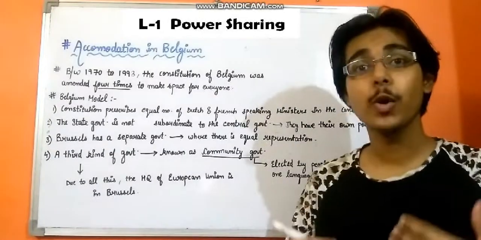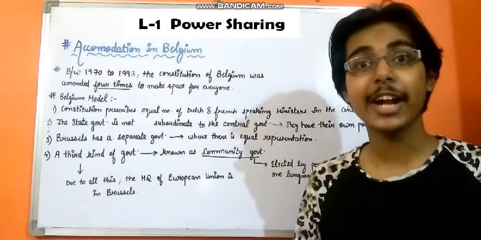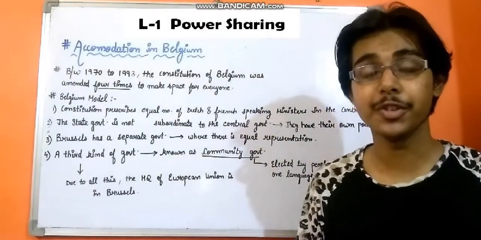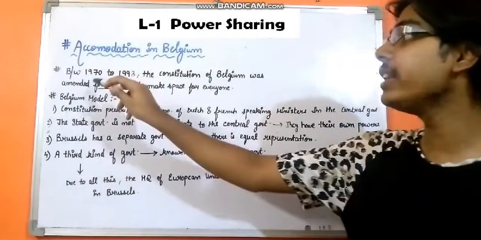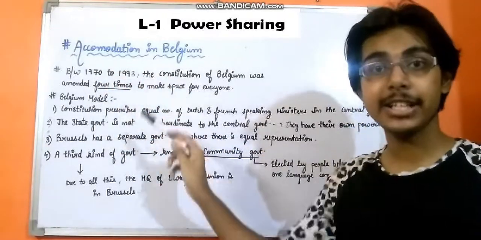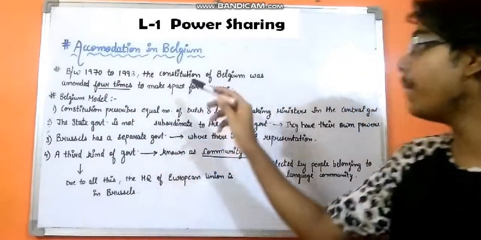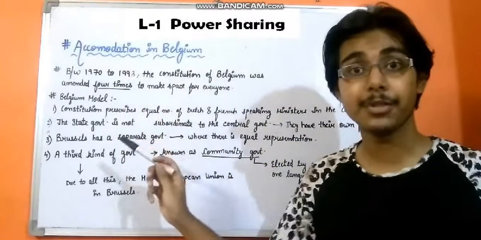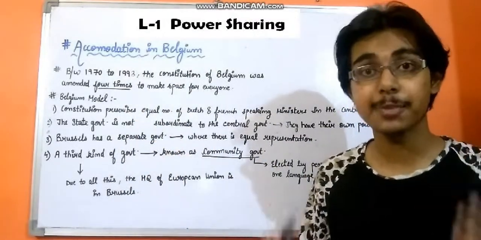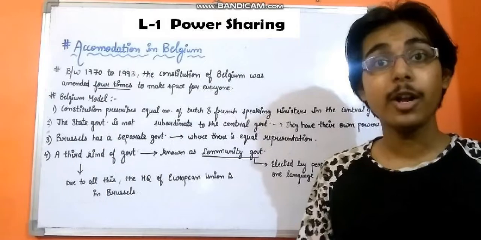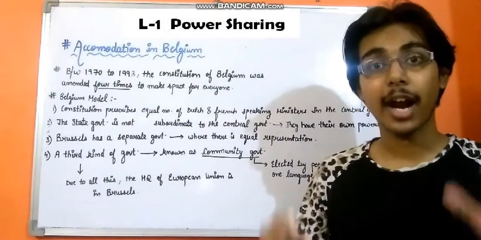Now let us have a look at Belgium. How did they tackle the problem of such a diverse composition? We find that between 1917 to 1993, the constitution of Belgium was amended 4 times to make space and specific arrangement to enable all the communities to live together under one country.